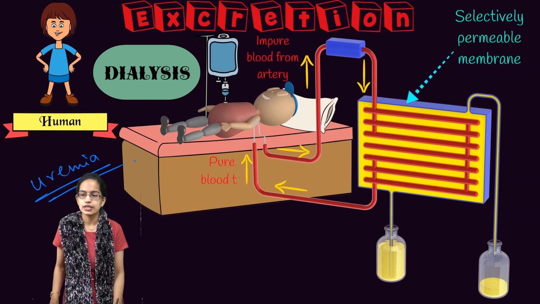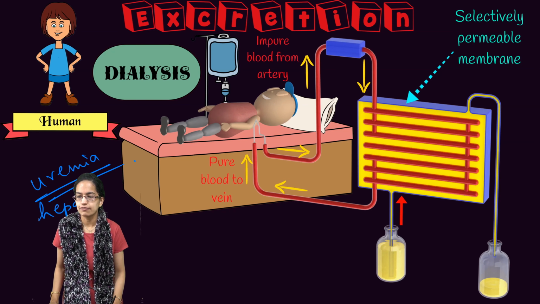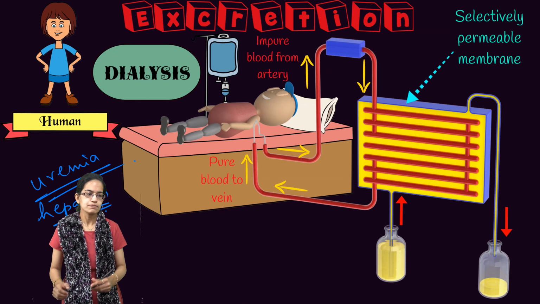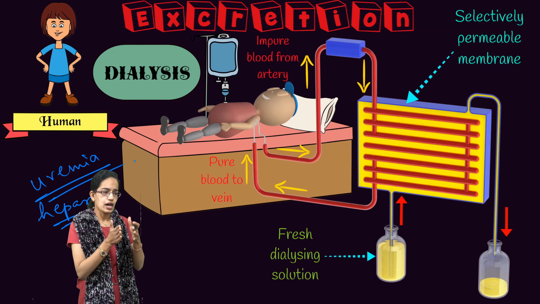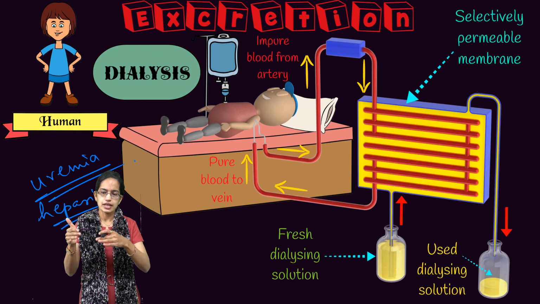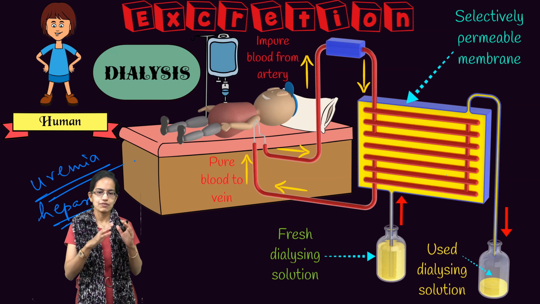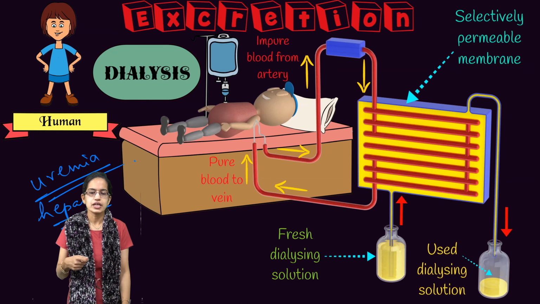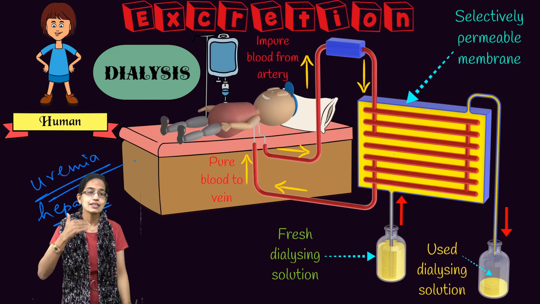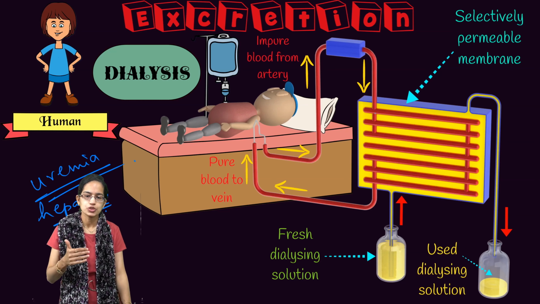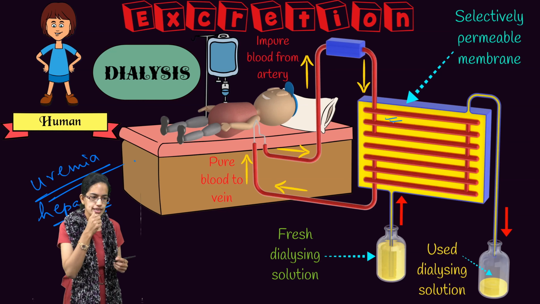So anticoagulant agents like heparin are given to the patient, and with the help of this heparin, the blood is drained. This blood then enters a selectively permeable membrane where there is dialyzing fluid or dialyzing solution that surrounds the blood that moves in.